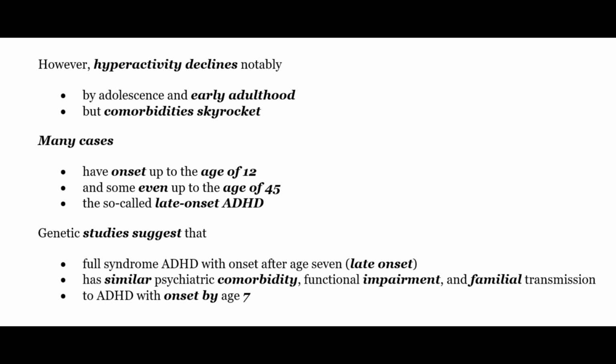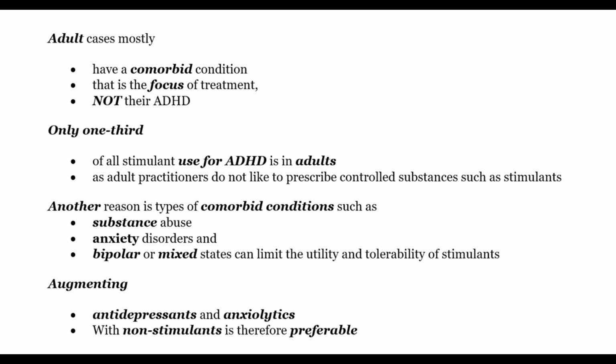Many cases have onset up to age of 12 and some even up to age of 45, the so-called late onset ADHD. And genetic studies suggest that full syndrome ADHD with onset after the age of 7 has similar psychiatric comorbidities, functional impairment, and family transmission to ADHD with onset by age of 7. Interestingly, adult cases mostly have comorbid conditions, that is the focus of treatment, not their ADHD itself.